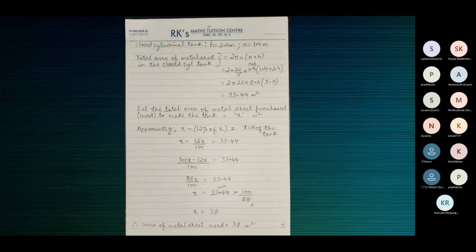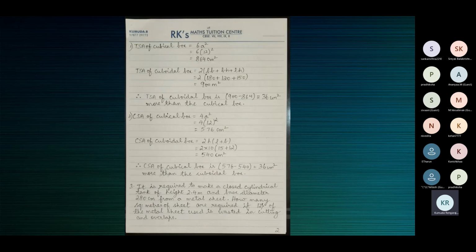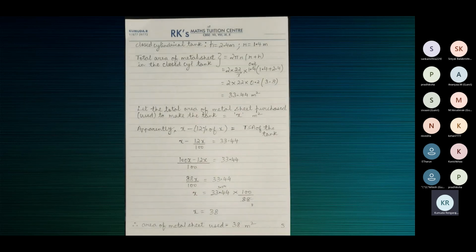Third one. See here, how many square meters of sheet are required if 12% of the metal sheet is wasted? However much you purchase, 12% of that is wasted. If you buy exactly the TSA, which is 33.44 meters square,